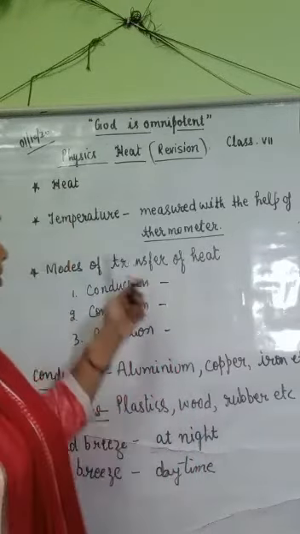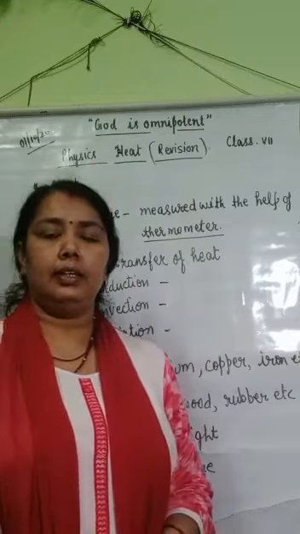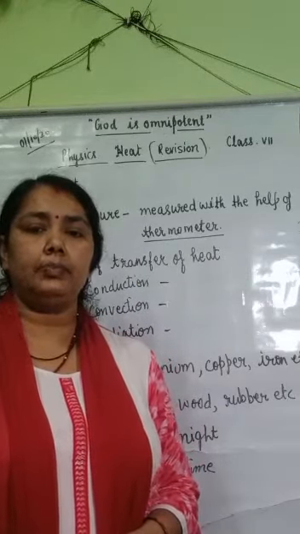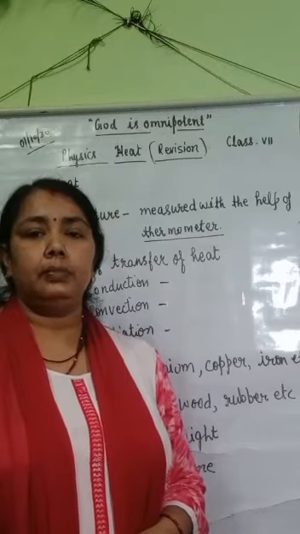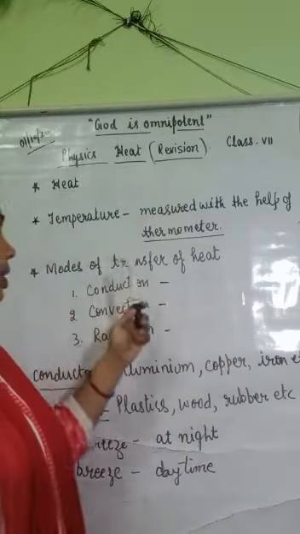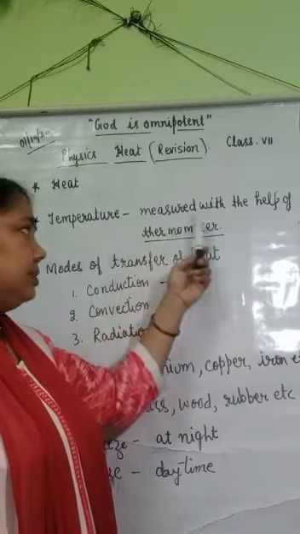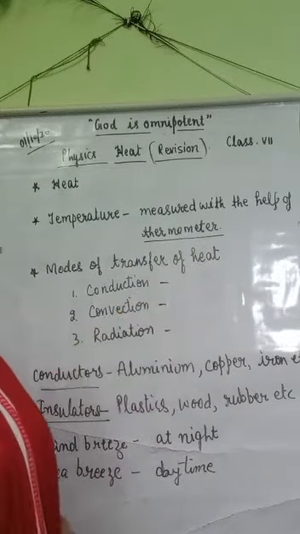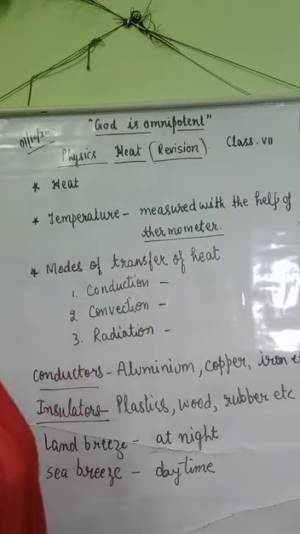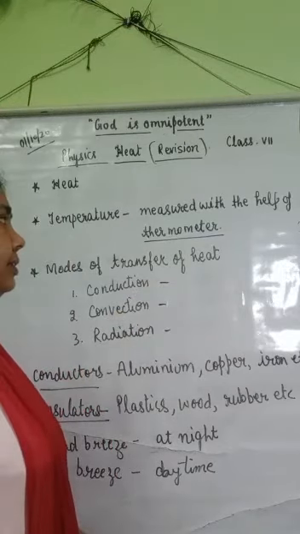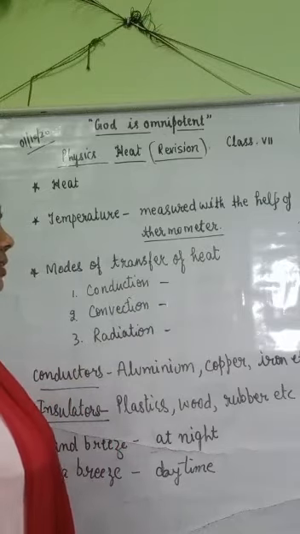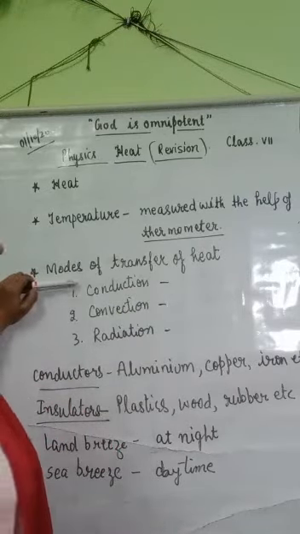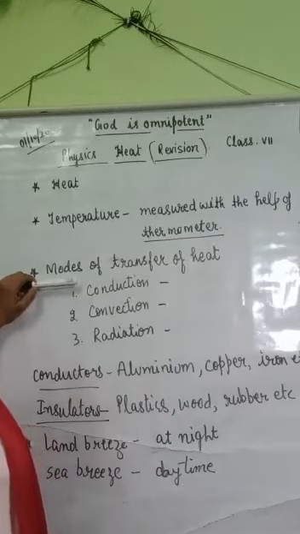Temperature is the degree of hotness and coldness. How much an object is cold and how much an object is hot is measured by its temperature. And temperature is measured with the help of an instrument known as a thermometer. By thermometer, we can measure temperature in different scales, degree Celsius or degree Fahrenheit.